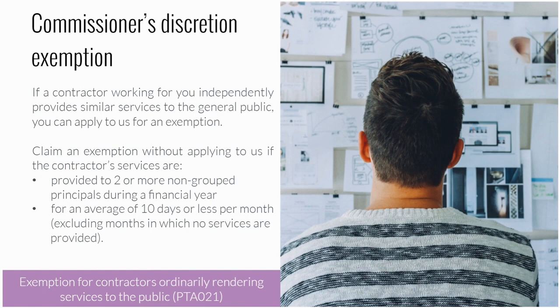When working out the average days worked per month, you exclude any months where no work was performed by the contractor. For example, if the contractor did not work for you in December or January, you would add up the days worked and divide by 10 instead of 12.